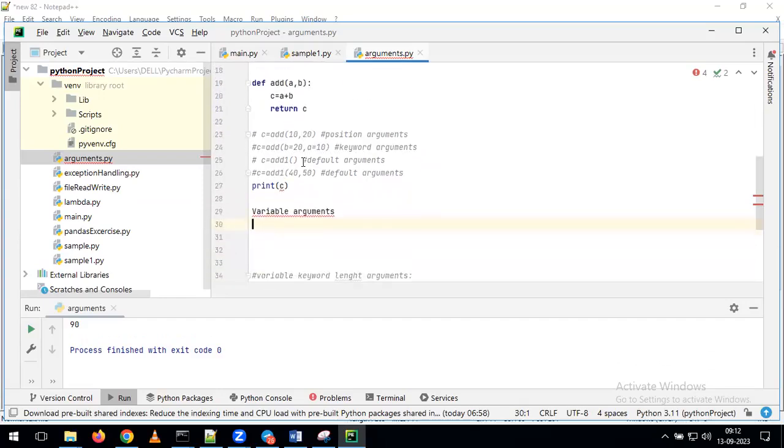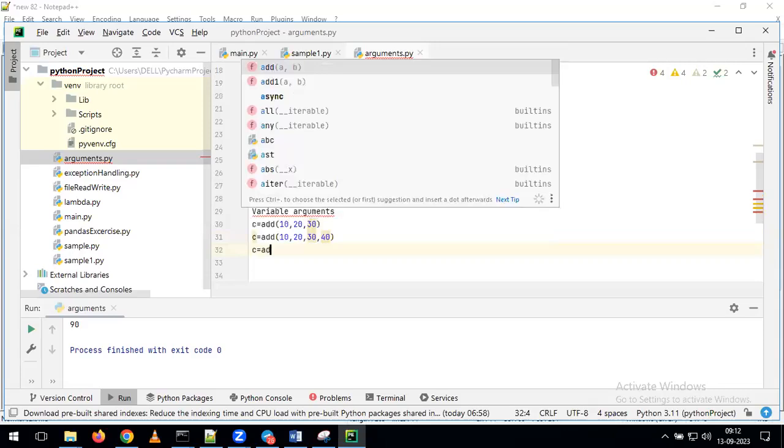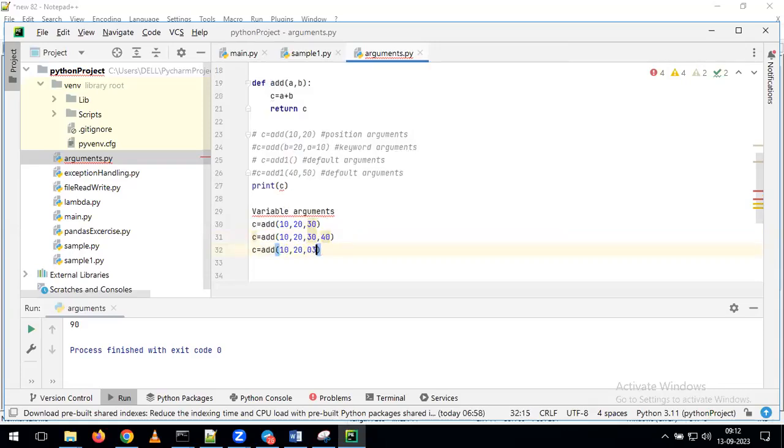But now my requirement is, for example, C is equal to add of 10, 20, 30. Or I want to give C is equal to add of 10, 20, 30, 40. Or C is equal to add of 10, 20, 30, 40, 50, 60. So like this, I am giving different values.